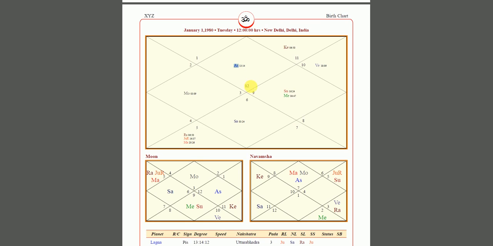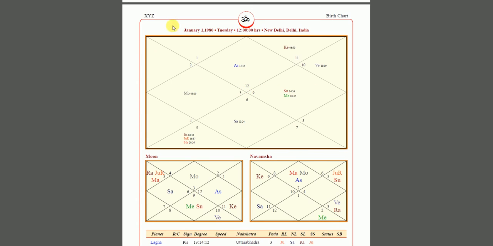But then you'll be like, how can this be the ascendant? This is my 12th house. No, this is not the 12th house. This is always the first house. This is the first house. It'll always be your ascendant in this North Indian diamond chart. The numbers that you see are the zodiac signs. So which is the number 12 sign in the zodiac belt? Pisces. This person is a Pisces ascendant.